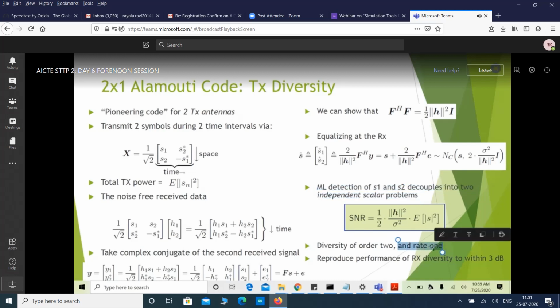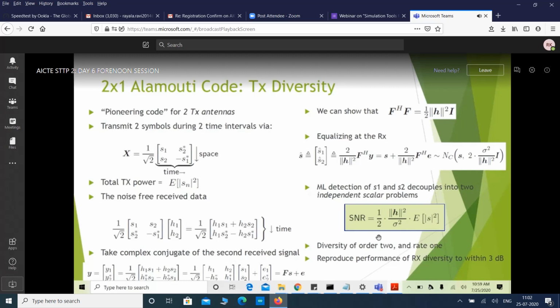Why rate 1? Because we are transmitting two symbols in 2 time intervals, so our rate is 2 by 2, which is 1. It will have a performance loss of 3 dB, because the SNR with the SISO system does not have this half factor, whereas the Alamouti code has this half factor. Therefore, we have a loss of 3 dB. Half means 3 dB with the Alamouti code.